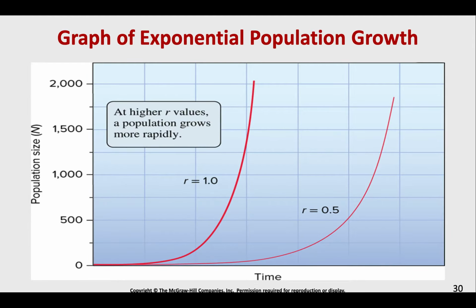So if we look at a graph here, we have two different populations. They are both showing exponential growth because we have this J-shaped line on our graph, where we see that resources are not limiting. The population is just getting larger and larger and larger. Now for one population, R equals 1. The other population, R equals 0.5. So essentially, as we have higher R values, that population is going to grow more rapidly. This bold red line population is going to grow much faster than this population with an R of 0.5. It's going to grow a little slower.